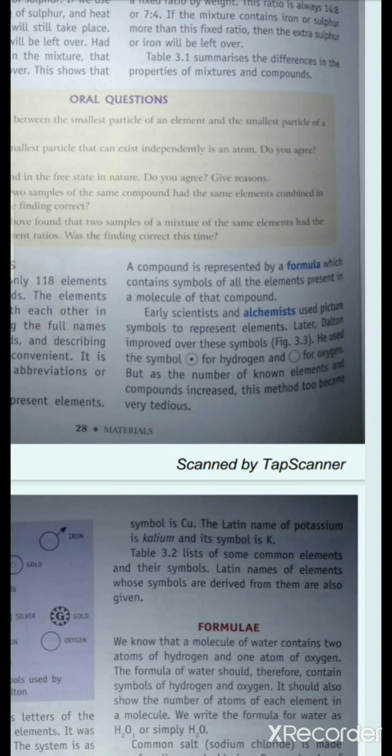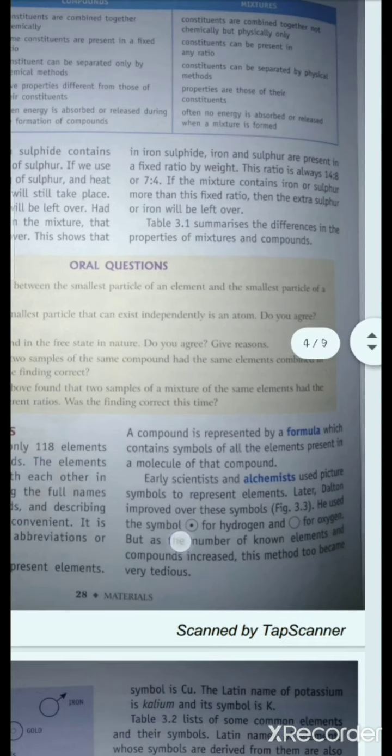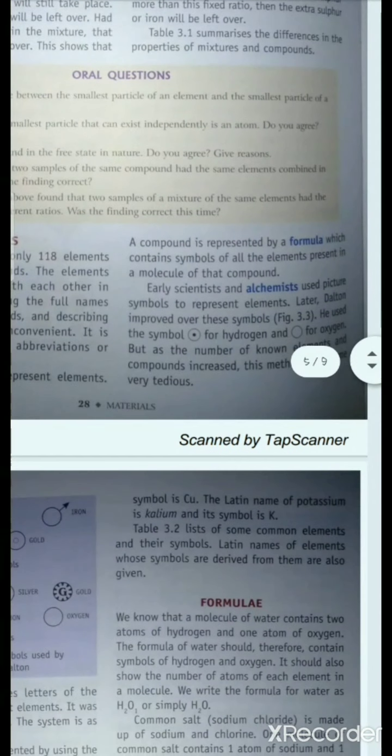Okay. And what is a compound? A compound is a combination of different symbols, which you can see as a formula. Different symbols of elements combined together form a particular set of symbols, which we term a formula. For example, we use H for hydrogen, O for oxygen, and the combination H2O forms the formula of water.